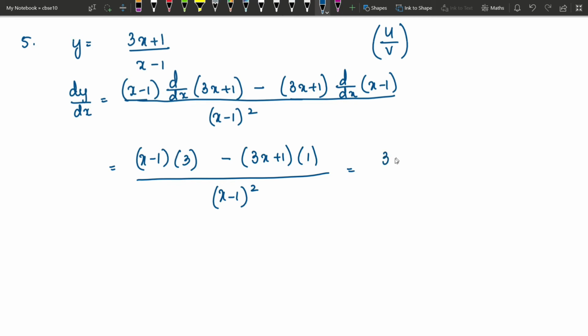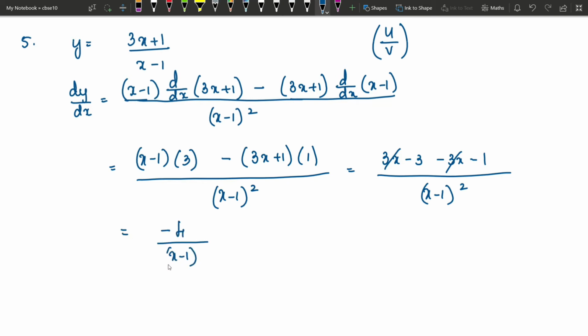This is going to be 3x minus 3 minus 3x minus 1, divided by x minus 1 square. So 3x and minus 3x get cancelled. So minus 3 minus 1 is minus 4. So the answer is minus 4 by x minus 1 whole square. This is your final answer.